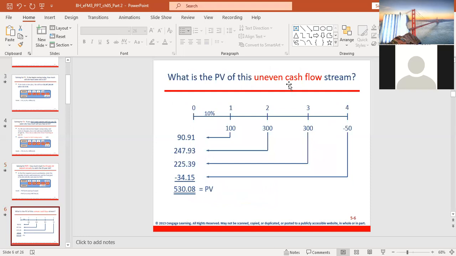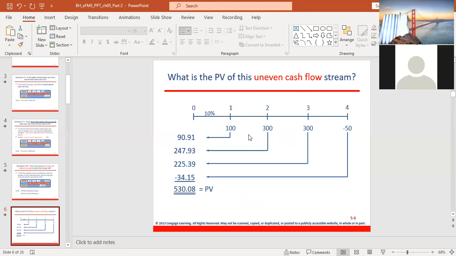This is uneven cash flow. So uneven cash flow means that the cash flow every year is not the same. You can see that the cash flow in year 1 is 100, in year 2 is 300, in year 3 is 300, in year 4 is minus. So this type of cash flow pattern, you cannot use the annuity method. It has to be done in a manual way, manually.